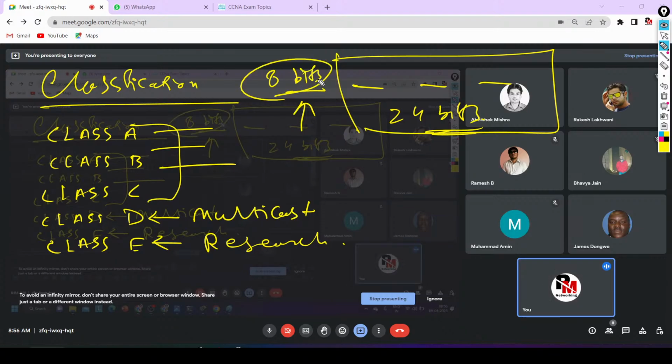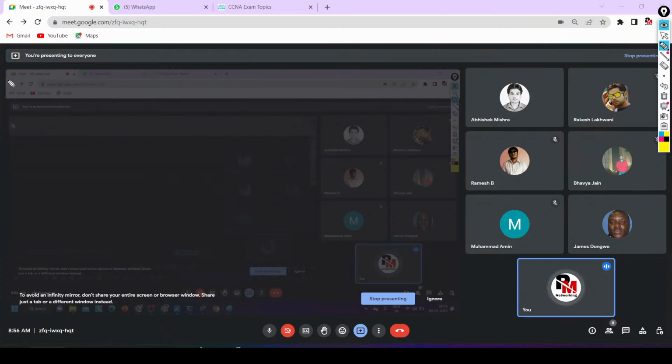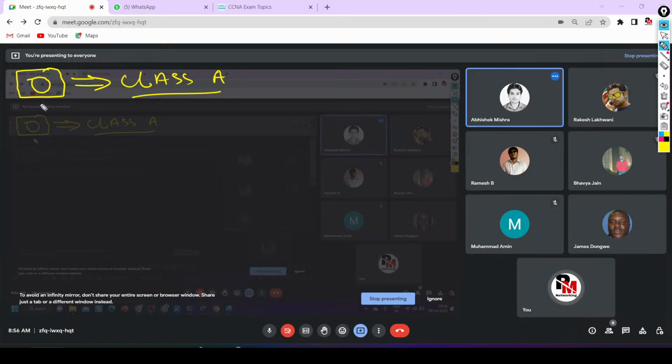Done? So to identify a range for classes, we have reserved 1 bit. The first bit will always be 0 for an IP address of class A. So now in the first octet, how many bits do we have, guys? 8 bits, but only 7 are free, because 1 bit is reserved. That 8th bit will always be 0. So now we have only 7 free bits.